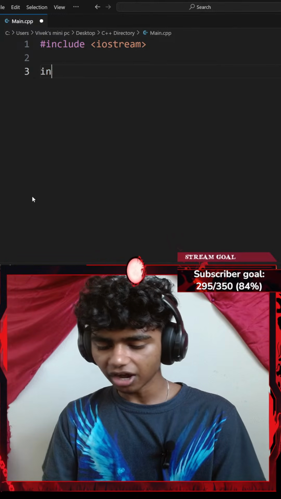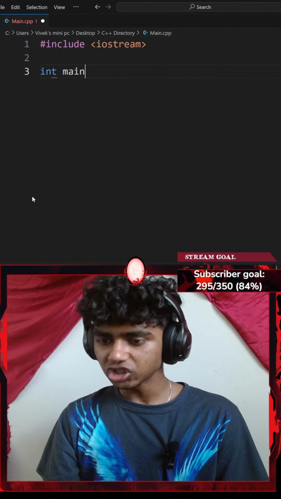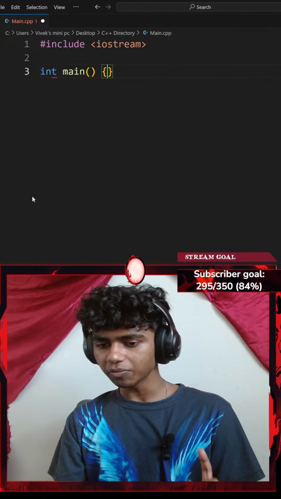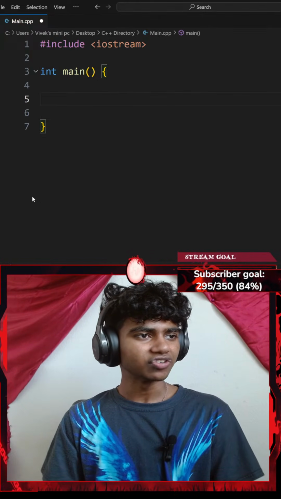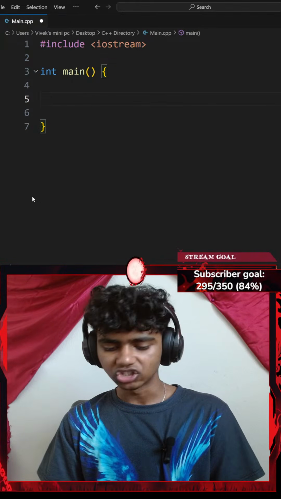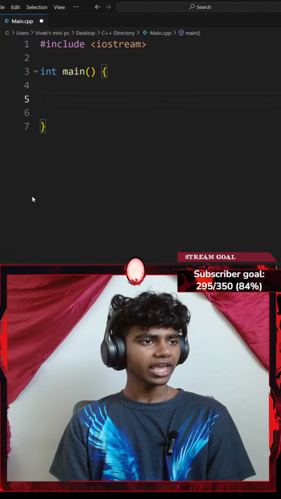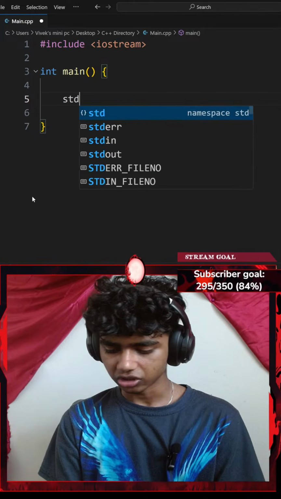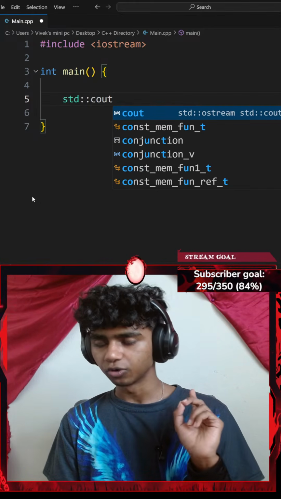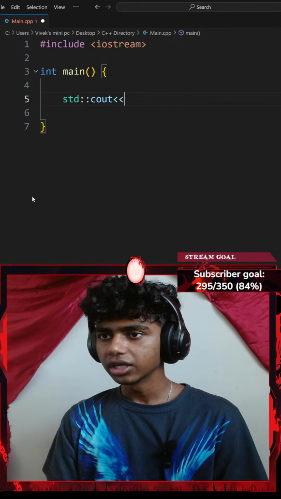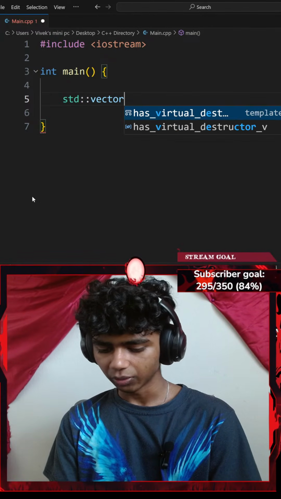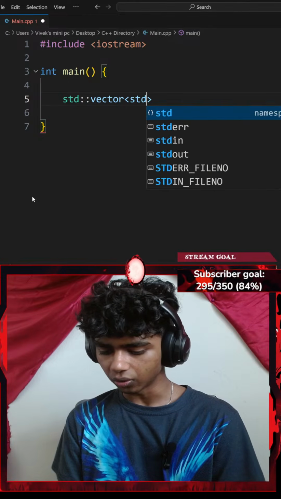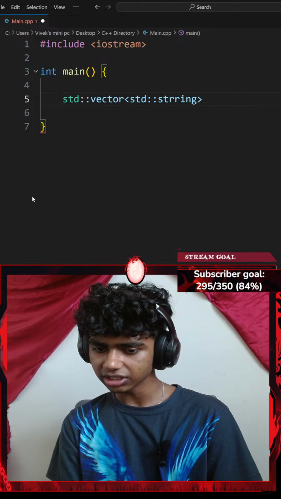Okay, so let me start off by typecasting my main function to be an integer. So I'll go with int main, a pair of curly braces. Next up, let's see, create a vector of strings for inventory. Okay, so create a vector that only consists of strings. So let me go with a standard console output with an insertion operator. Okay, actually not a standard console output. Let me create a standard vector. Okay, with a pair of angle braces, this is going to only consist of standard strings.